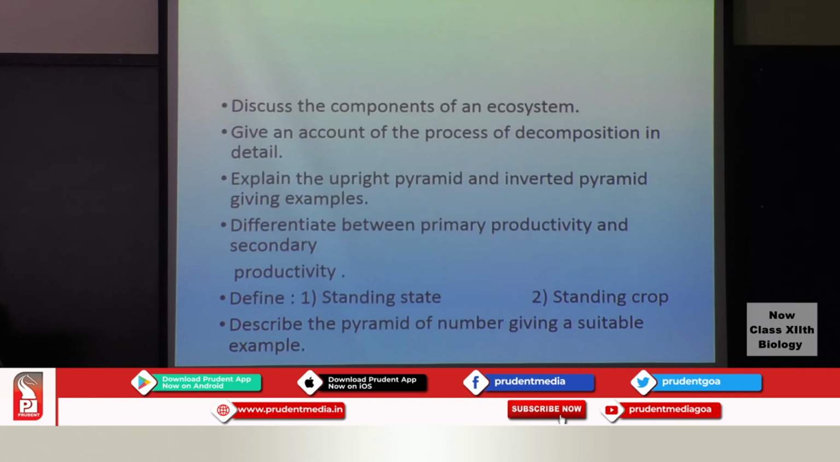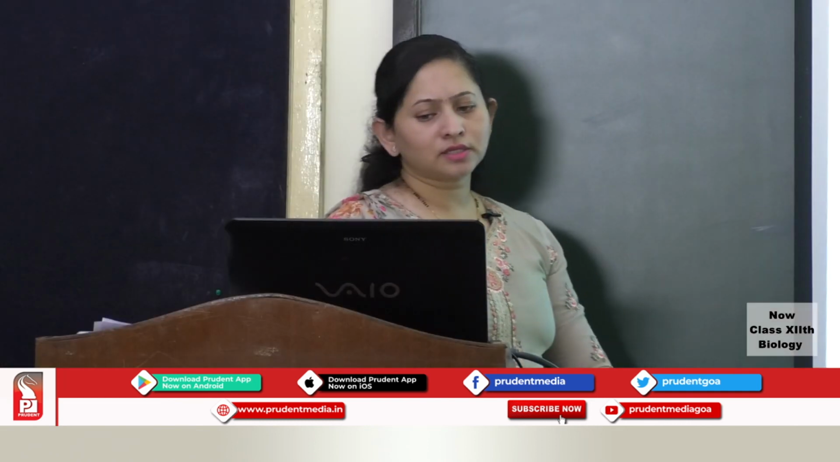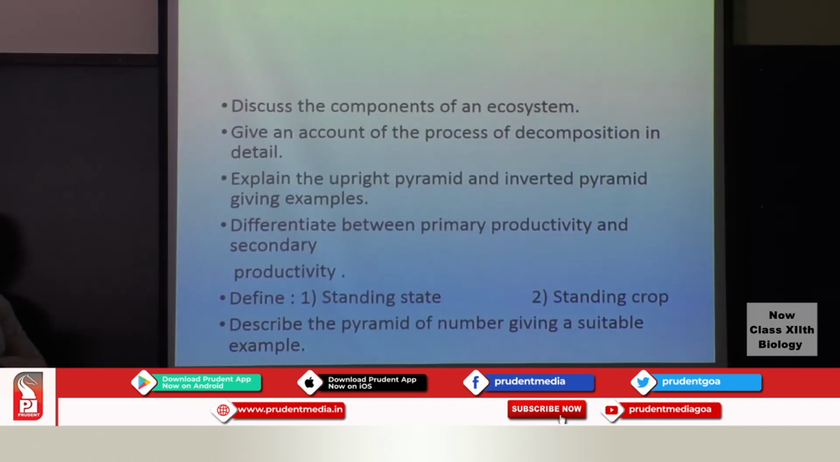Next is differentiate between the primary productivity and the secondary productivity. Here also give the definition of primary productivity and secondary productivity and discuss in detail. Give 2 points of differentiating. Next, define the standing crop, and you have to define what is a standing crop and standing state.